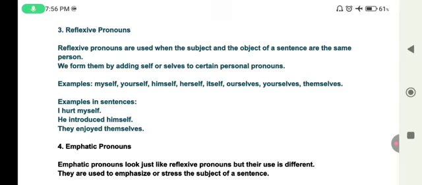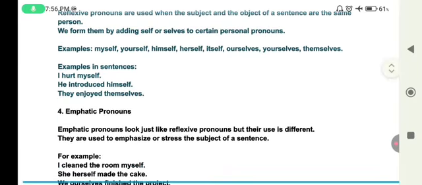Examples in sentences: I hurt myself. He introduced himself. They enjoyed themselves. The action of the subject goes back to the same person. That's why it is called reflexive. This is the definition of reflexive pronoun.